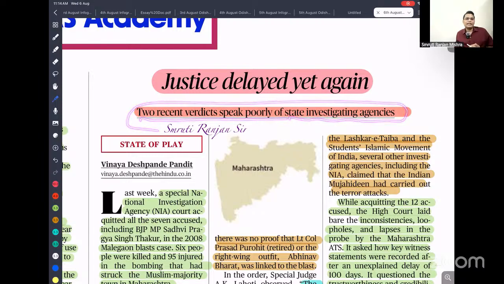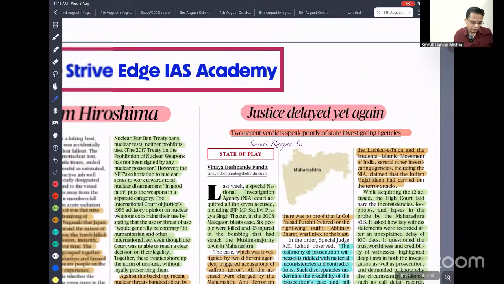So it is high time we invest in technology. We need to invest in our training. We need to sensitize them on how they should handle cases, and most importantly, we need to avoid the use of torture as a method of extracting confessions. Because at this moment they can give a confession, but in court they can turn hostile. In that case, there is no other option but to acquit the accused person. And we also need to make our whole system politically neutral. We should not let anyone with political motives get involved in this activity, na.